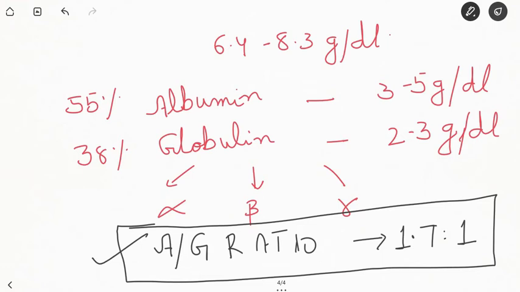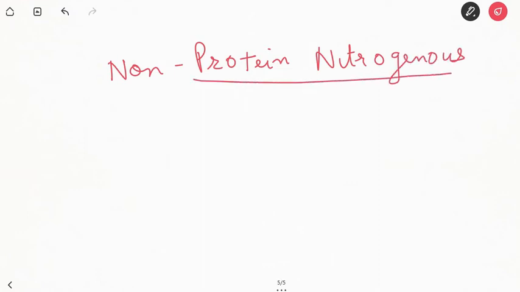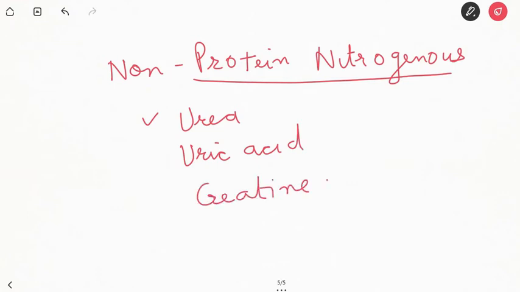Third protein, first proteins are the albumin, globulin. Third comes fibrinogen and prothrombin. The nonprotein nitrogenous substances in the blood are urea, uric acid, creatinine, xanthine and hypoxanthine.